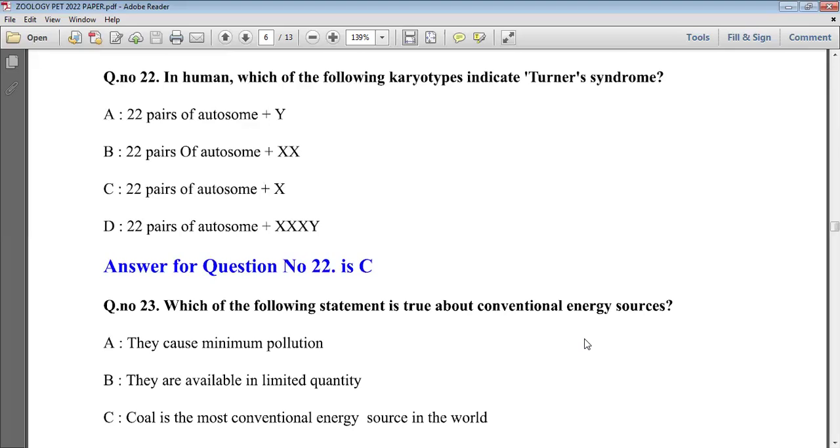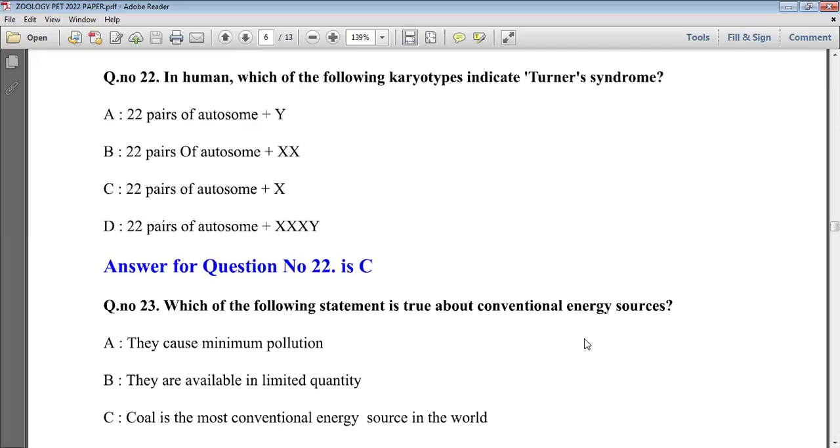So one X chromosome is less, and we can see this in option C with 22 pairs of autosomes and only one X. This is the right answer, whereas option B shows 22 pairs of autosomes and XX, which is used for the normal female. In humans, we are talking about humans.